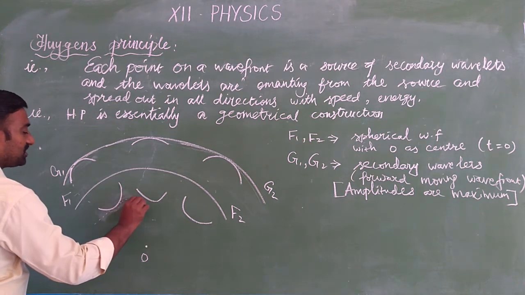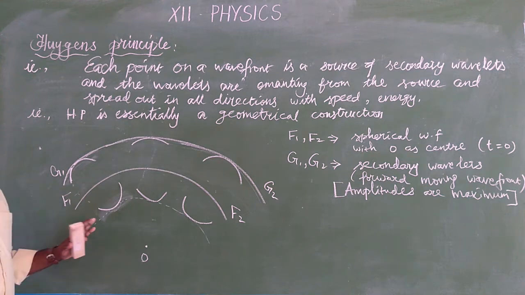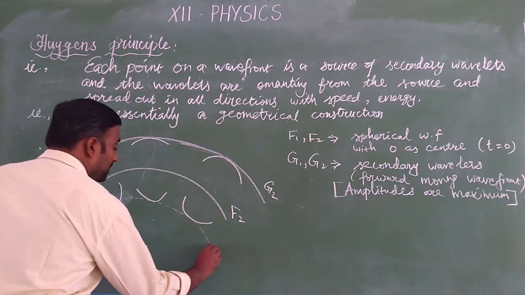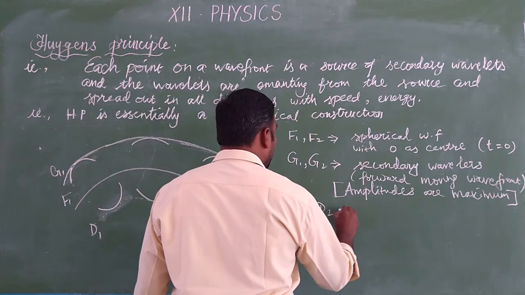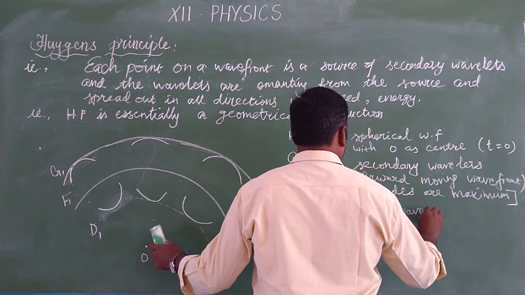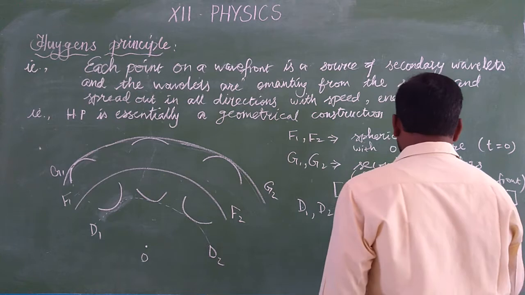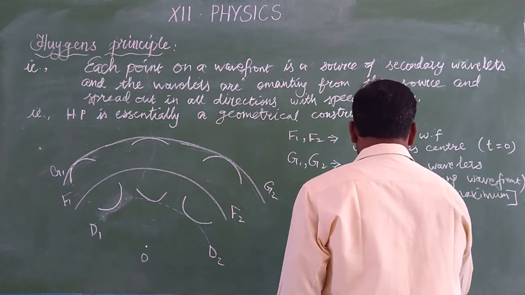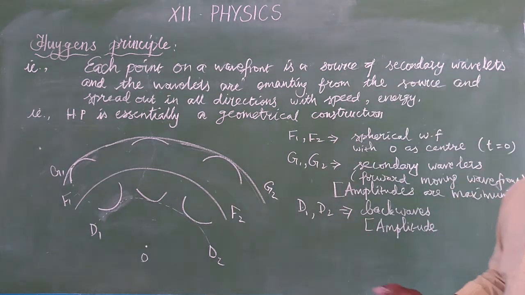The back waves are called D1 and D2. But Einstein argued that the back waves are not possible, because the amplitude in this case is 0, and due to the zero amplitude the back waves are not at all possible.